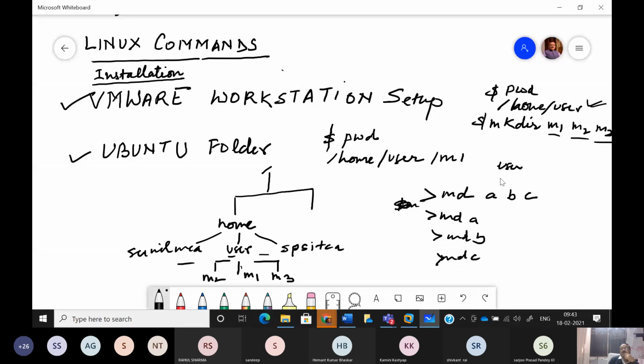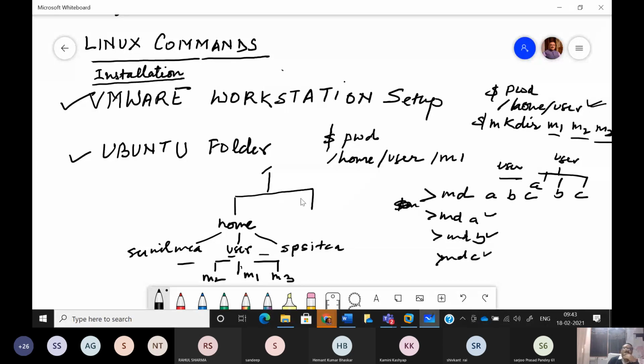तो अभी मैं कहाँ हूँ, यूजर के अंदर. तो अगर मैं यूजर में रहते हुए ये कमांड बारी बारी एग्जीक्यूट कर रहा हूँ, तो इसका मतलब I have created 3 directories inside user. तो डॉस में इस तरीके से बन जाएगा A, B and C. So conceptually whatever we study in DOS or Windows it has been taken from Unix only. So that is why everywhere we follow the same concept. Okay? But since Unix or Linux is more powerful, it lets you create multiple directories in a single go. एक ही बार में आप कई directory create कर सकते हैं at the current level.